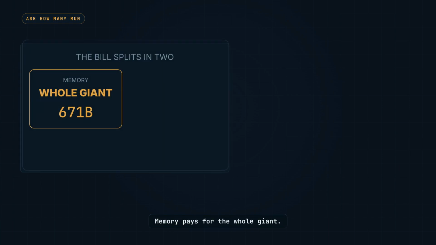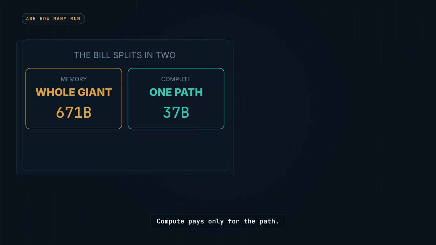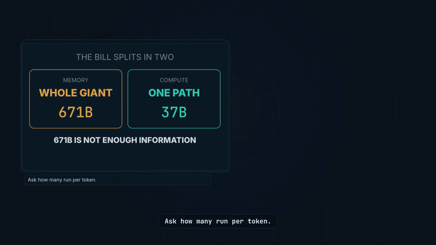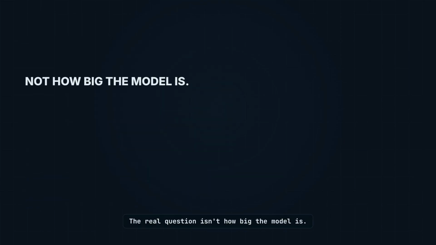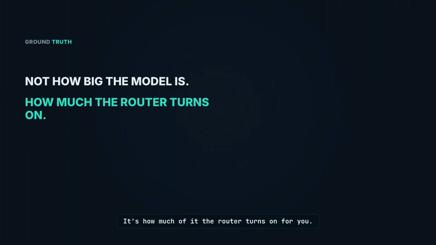Memory pays for the whole giant. Compute pays only for the path. So when somebody says a model has 671 billion parameters, that is not enough information. Ask how many run per token. Ask how many experts each router picks. And ask what keeps them balanced. The real question isn't how big the model is, it's how much of it the router turns on for you.